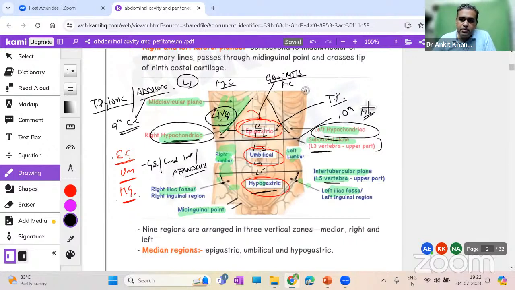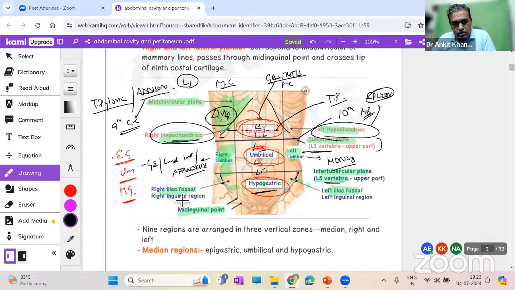Similarly, on the left side, the left hypochondriac, we have mainly organs like the spleen over here. So the problem could be of the spleen. I am telling you the most common ones. Now come to the lumbar region. What are the organs over here? The clinically important organs are basically our kidneys, both right and left. But as the kidneys are present on the posterior aspect, they are not related to the gut directly. Therefore, the pain of the kidneys will start from the flank region, on the sides, not in front.